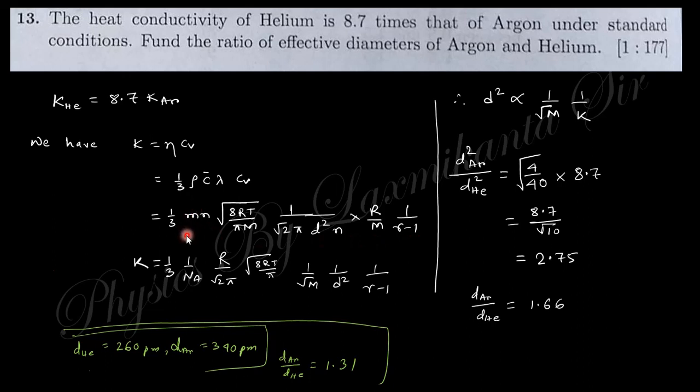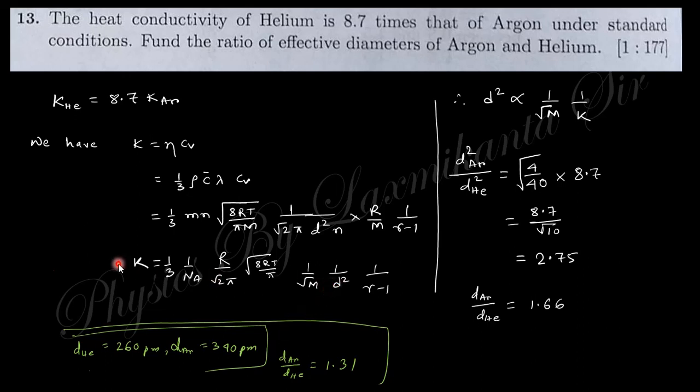So you can see these n's cancel out, and this m equal to capital M by Na. So capital M cancels out, only Na remaining, and this R, root 2 is constant, only 1 by root M, 1 by d square will remain. Okay. You can see this gamma will be the same for helium and argon because these are monoatomic, right? So this is also constant. Only the difference will be these two parts. So K is proportional to 1 by d square.